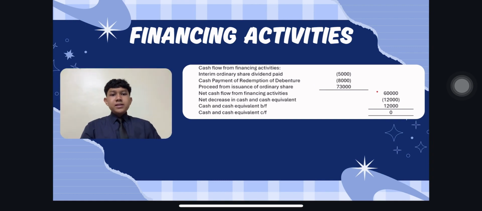Okay, so the example, the first one, dividend paid RM5,000, brackets. Money goes out to shareholders, so cash outflow, brackets. Issuance of ordinary shares RM73,000, money comes in from new shareholders, so cash inflow, add. The third one, example outside, taking a bank loan. The company receives cash, so cash inflow, add.